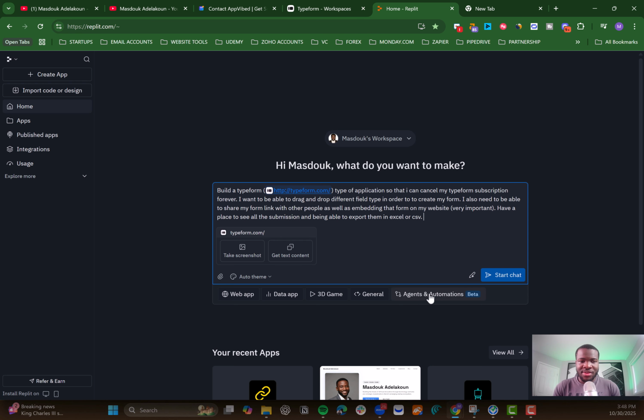And then other than that, in the future, they are going to start building agents and AI automation, where you can start building that within Replit as well. So that way you don't have to use external applications like Zapier and n8n. So that's something which we can do another video on, if you guys are interested, just leave a comment within the chat here.